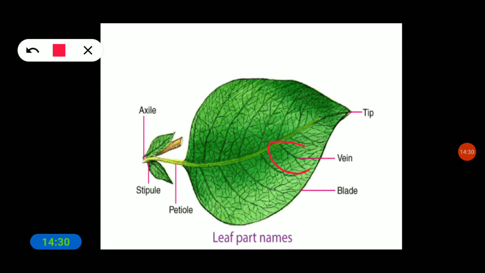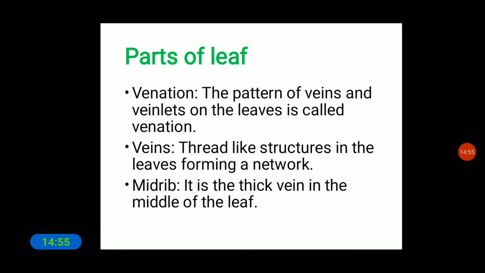We can see veins in different leaves, in different shapes and sizes. This pattern of veins that we see in different leaves is called venation.